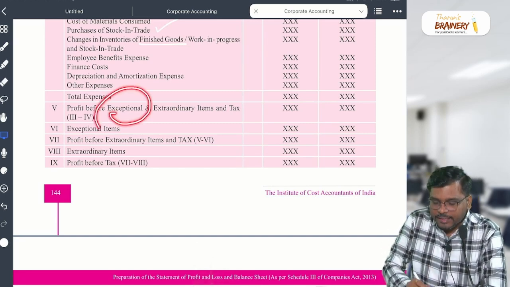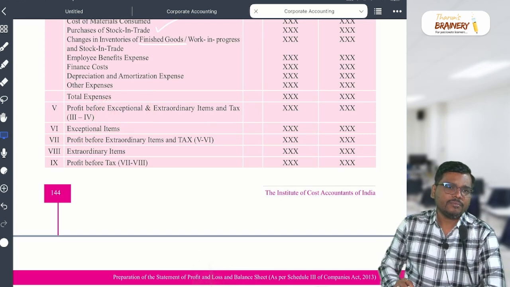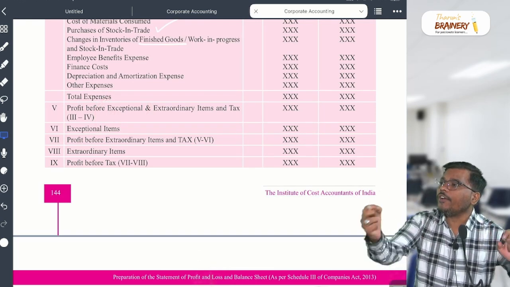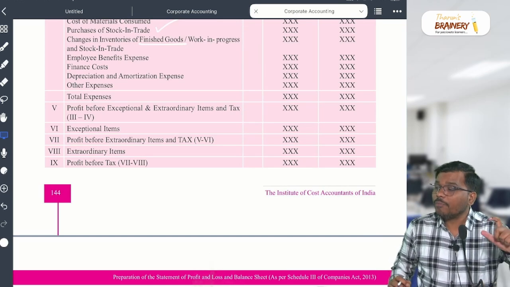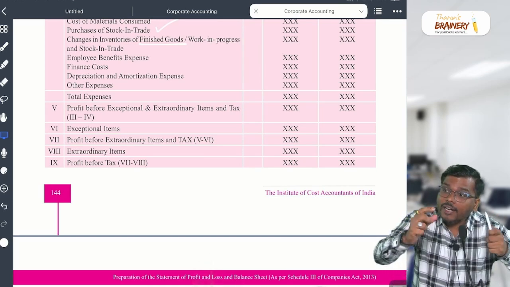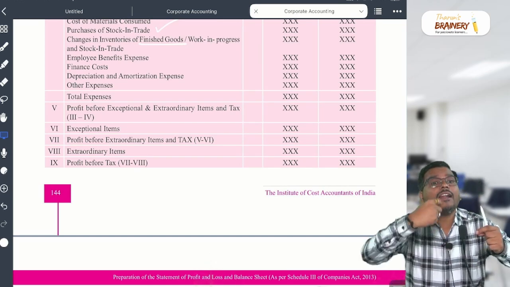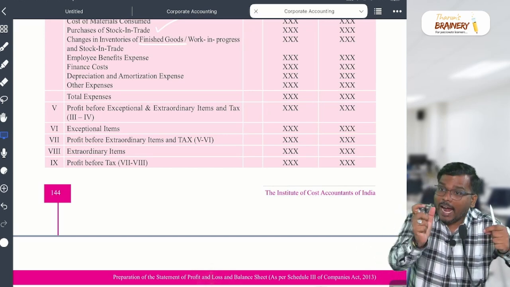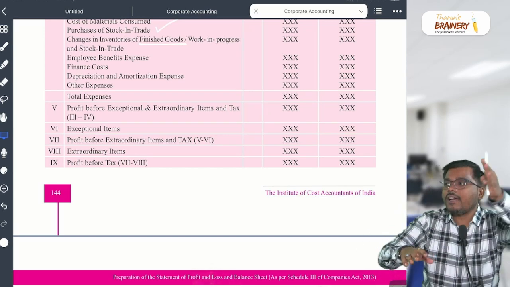Sir, exceptional, sir. Exceptional. You are doing one business, my dear student. In that business, one product becomes defective, and the product is there now. When you make some repair expense on that product, it becomes an exception. And the item is an exceptional item. Others are normal items.